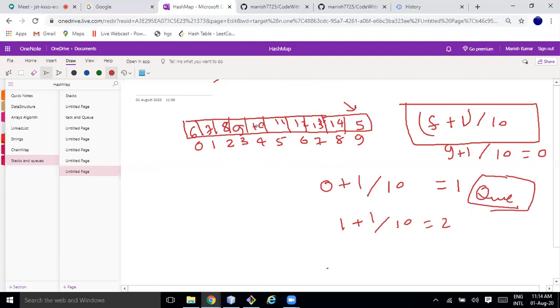Earlier you were just doing f plus 1, so after 9, 10 will happen. So we can just do modulo 10, then it will give 0, and the next will be pointing to 0. This is how we can implement the circular array.